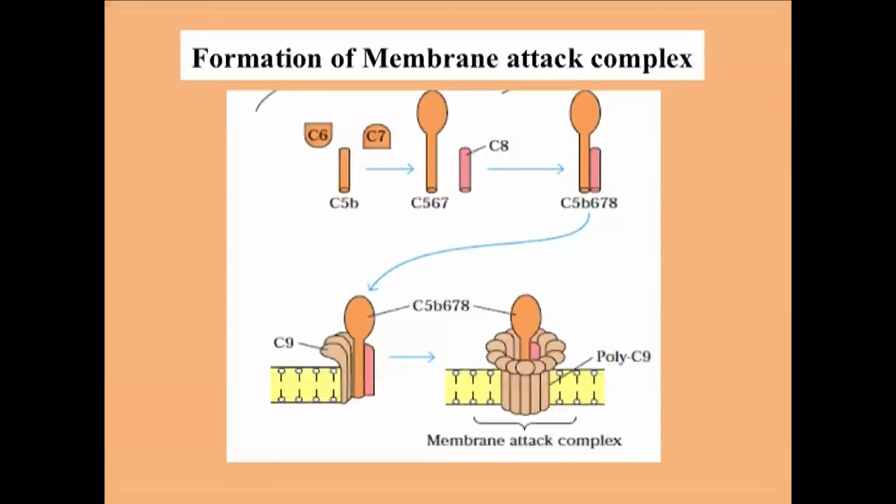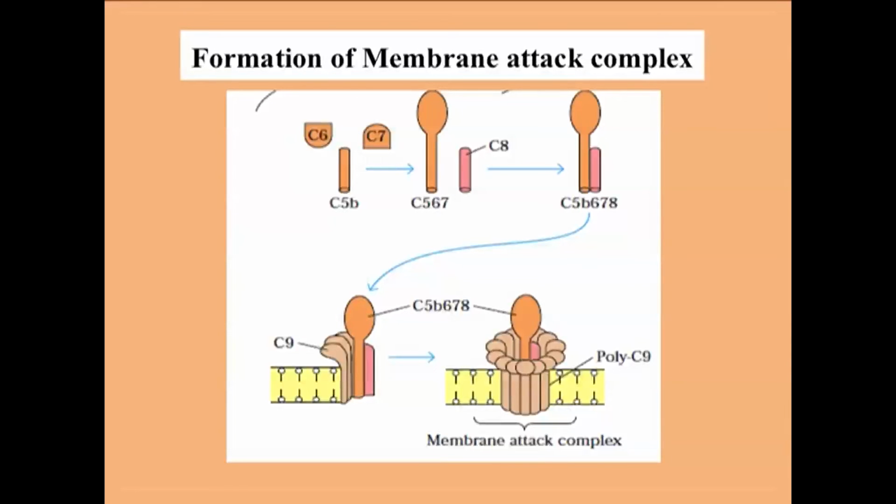Now some hydrophobic regions are exposed, and these hydrophobic regions help the complex to get inserted into the lipid bilayer. If the complement activation is taking place on a surface on an organism, then the complex will be incorporated into the lipid bilayer. Now the C8 molecule will come and bind to this complex and will form a pore of 10 angstrom, and this pore is sufficient to kill RBC, red blood cells, but it is insufficient to kill the nucleated cells, since nucleated cells are much bigger compared to the RBC.